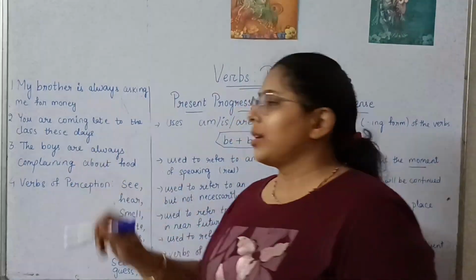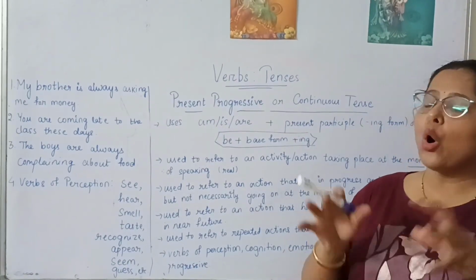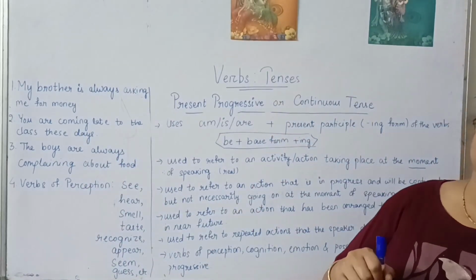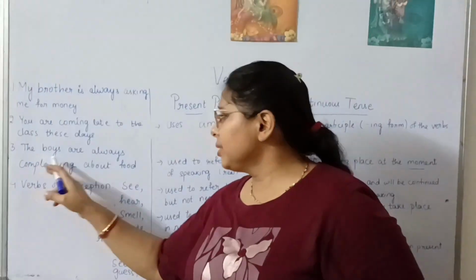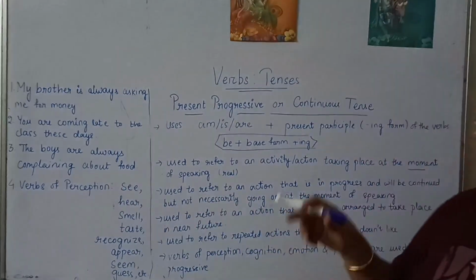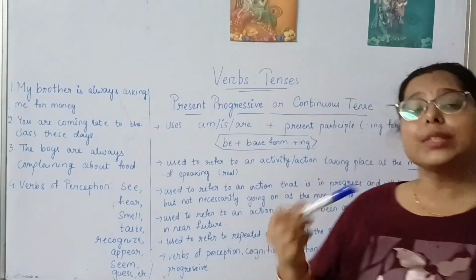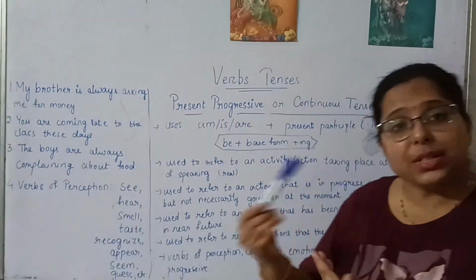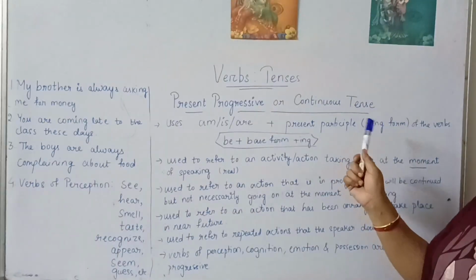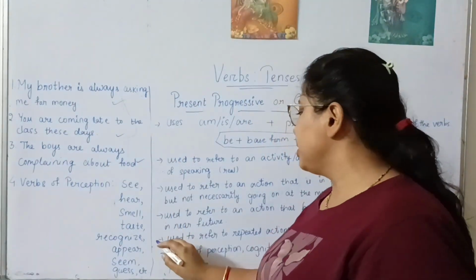You are coming late to the class these days. So this is a negative thing, right? We don't want someone to come late to the class always. You always should be on time. So he is always getting late. So you're always coming late to the class. The boys are always complaining about food. See, this is also a thing which he doesn't like to hear. So for things he doesn't like, where it happens as a repeated action, in those cases we use the present progressive or the continuous tense. Clear? These three examples are telling about this rule.